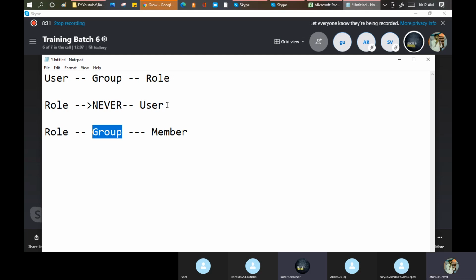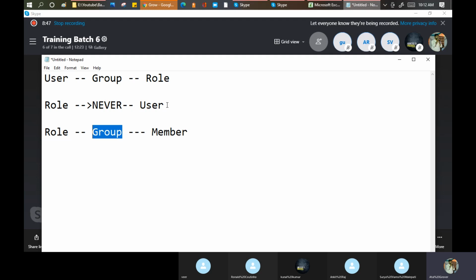Correct. So it is always the best practice that you never ever assign a role to the user directly. Always create a group and then assign the role, whether it is one user or 100 users. That is the biggest benefit.